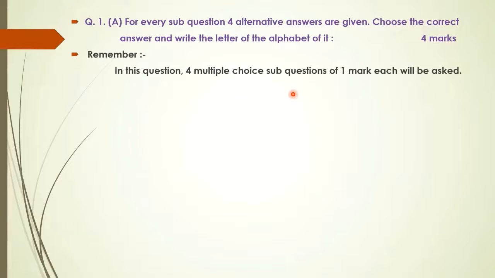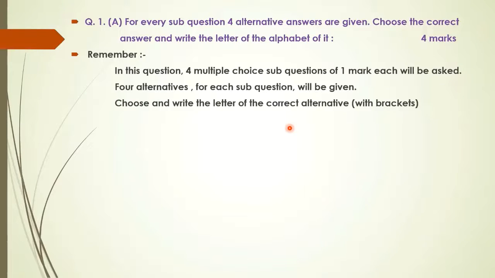Here what you have to remember is 4 questions of type multiple choice MCQs will be asked. Each question is going to carry 1 mark. For each question 4 different alternatives will be given in the form of A, B, C, D. You have to write down the correct alphabet there. Then you have to choose and write down the correct alternative. Brackets also you should write. That means bracket A and then close the bracket. That way you will write the answer.